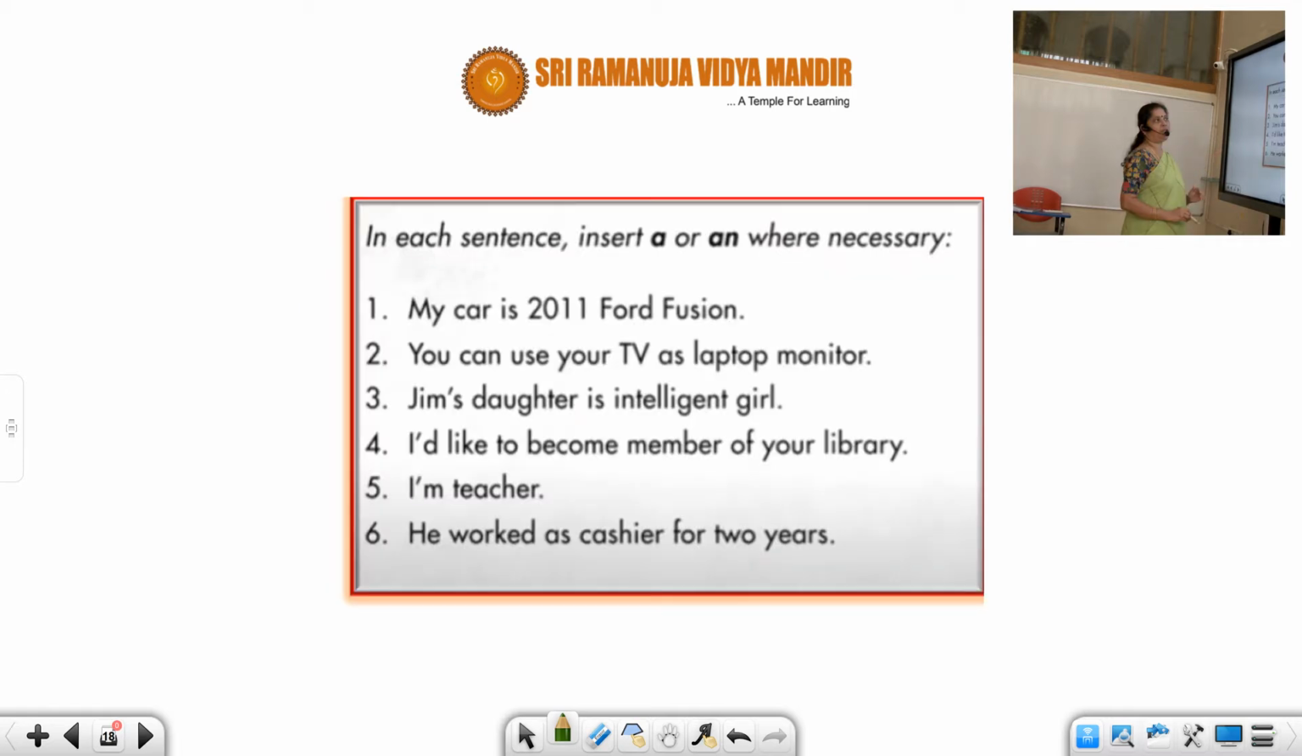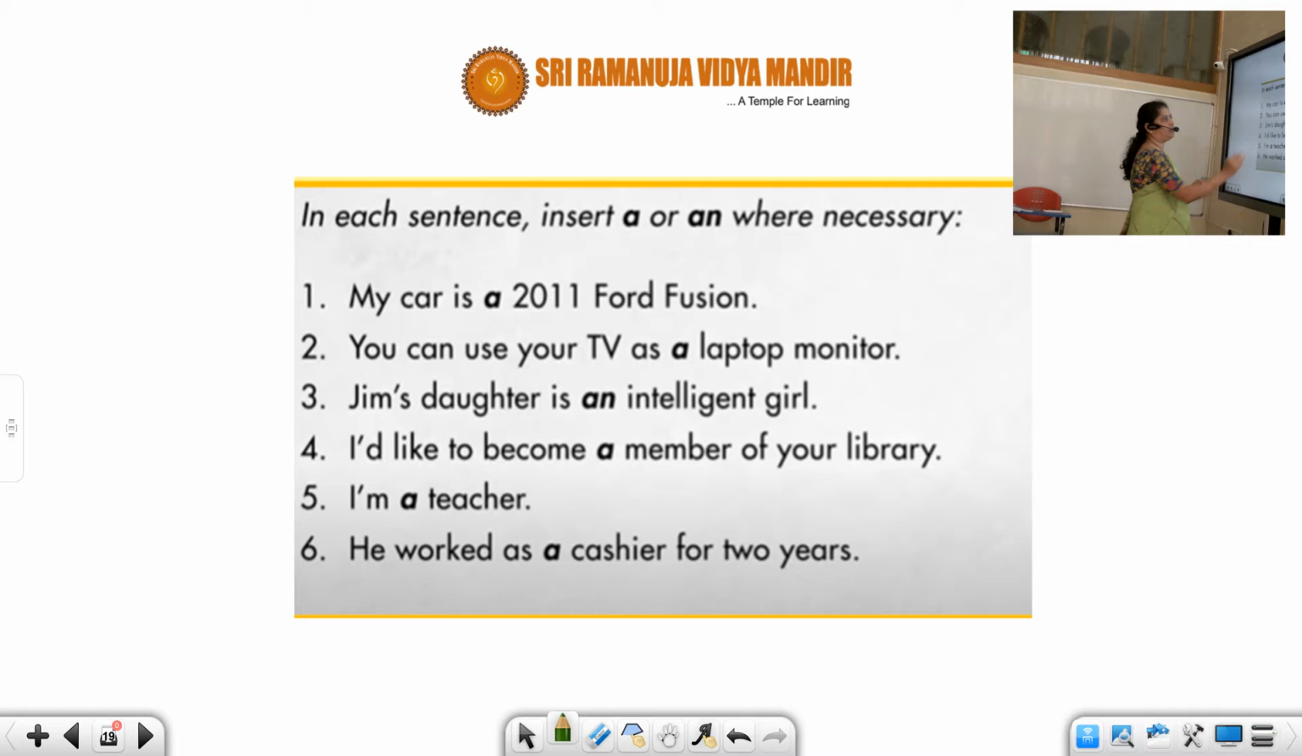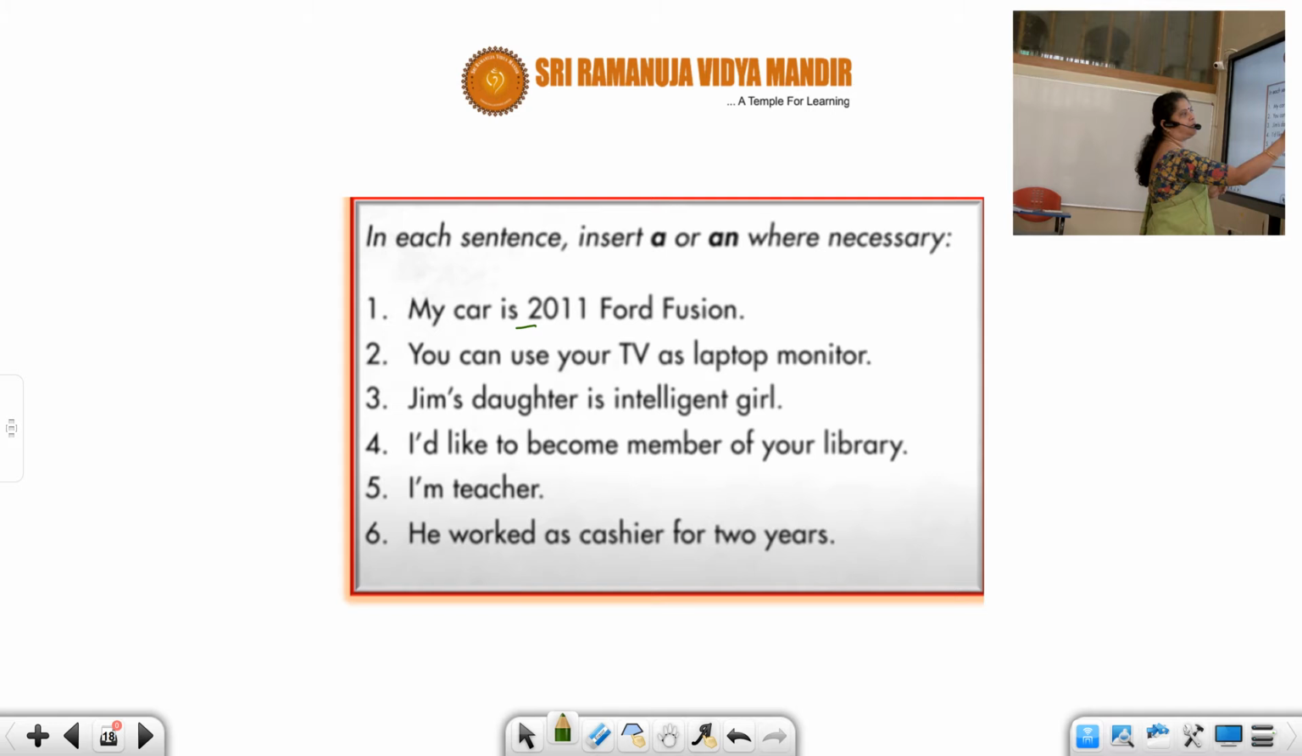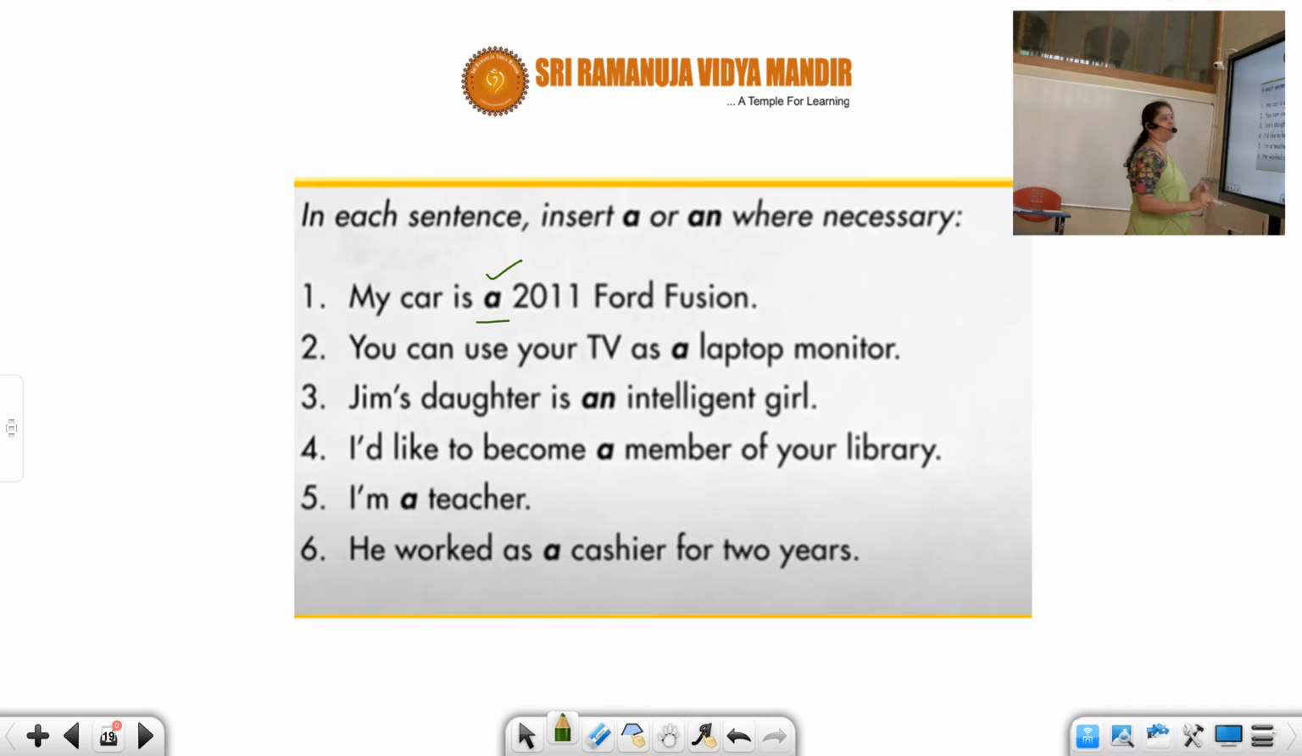The next one is insert. They will give you a sentence and they will not give you articles. They will say insert an article wherever required. So for that we have got this exercise. My car is a 2001 Ford Fusion. So you're talking about the model of the car. You can use your TV as a laptop monitor. So today your TVs have become smart TVs. So you can use your TV as a laptop.